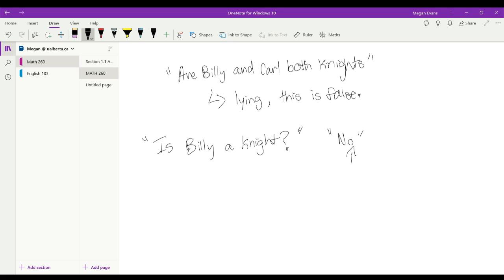Alice says no. Billy's not a knight. But remember, Alice can't tell the truth, so her answer actually becomes a yes. So automatically we see that Billy is a knight because Alice cannot tell the truth. She is a knave.